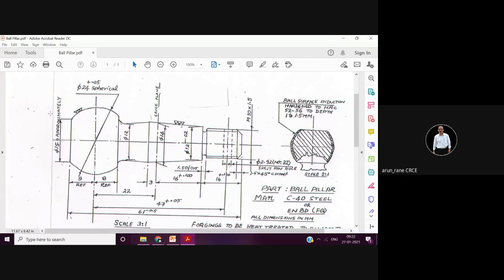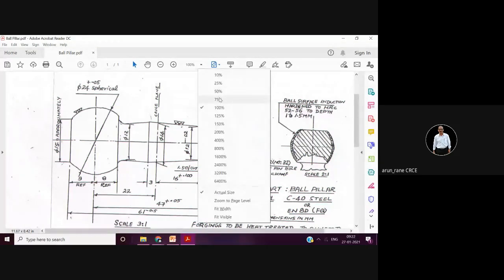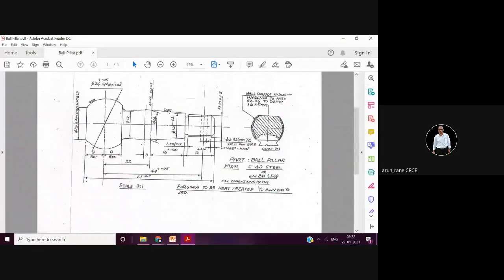Now I don't know whether you have gone through the drawing properly. See, here it is mentioned C40. You have to do the postmortem of the drawing. C stands for carbon, and C40 means the carbon percentage is 0.4%. It is not 40%, it is 0.4%.